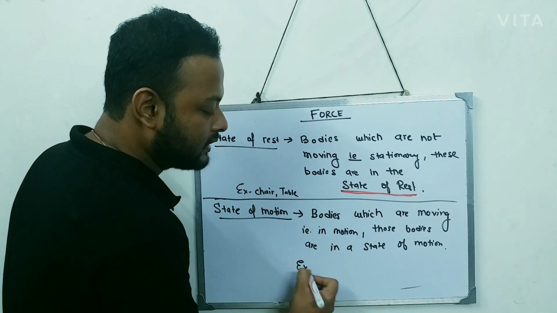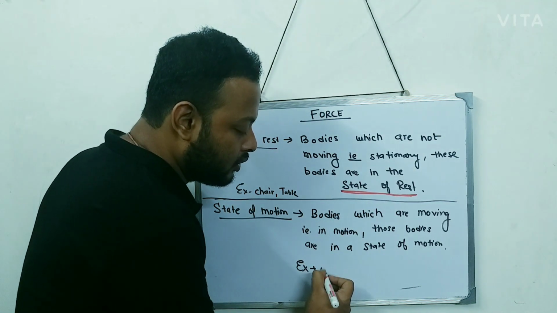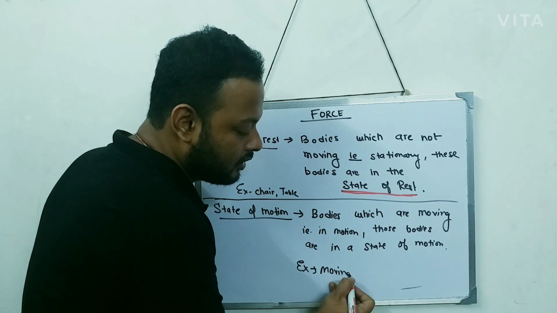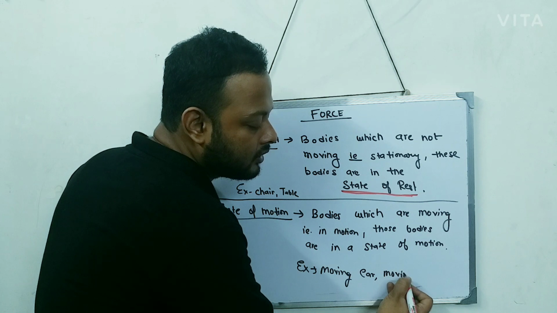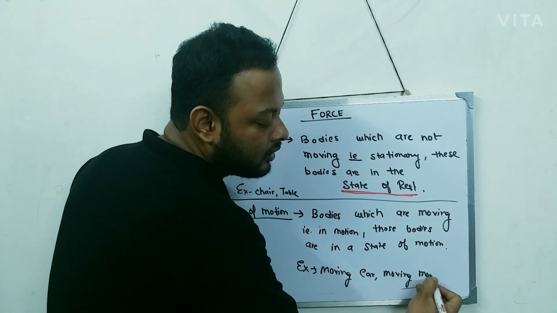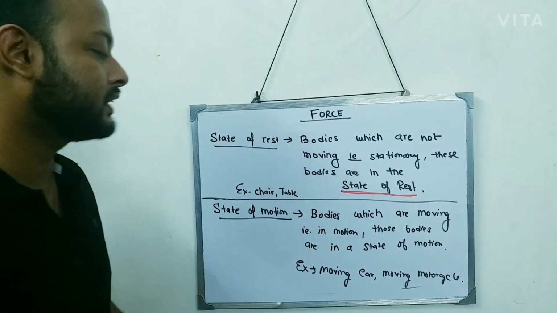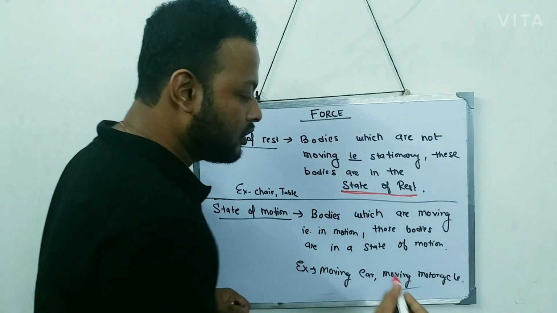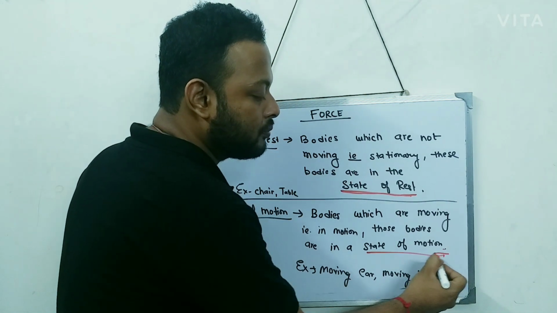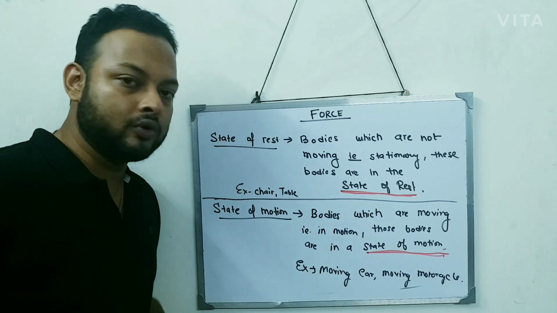What are the examples that we can have? The moving cycle, moving car, or moving motorcycle. So they are in a state of motion. I hope these two terms, state of rest and state of motion, are clear to all of you.